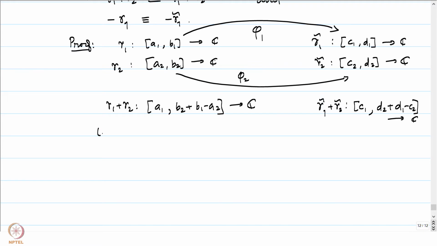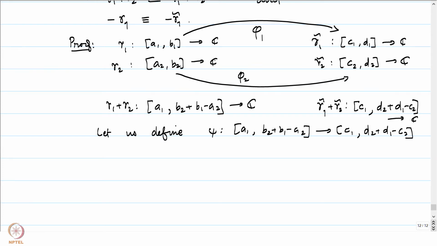So, let us define psi from A1 to B2 plus B1 minus A2 to C1 to D2 plus D1 minus C2 in the following manner. We will define psi of t. This is going to be just phi 1 of t when t is in the interval A1 less than or equal to t less than or equal to B1.